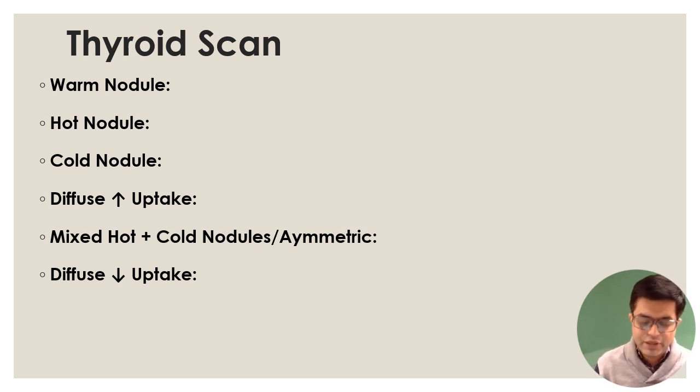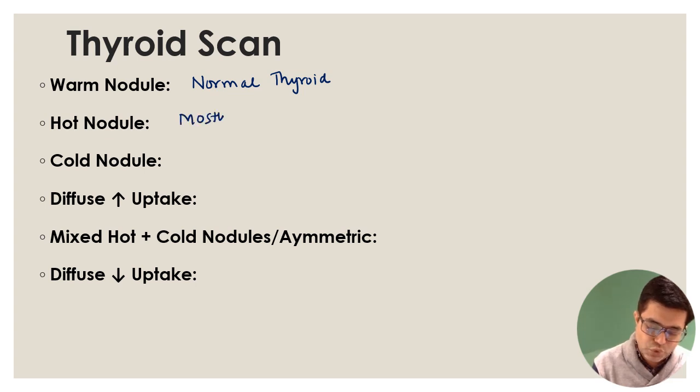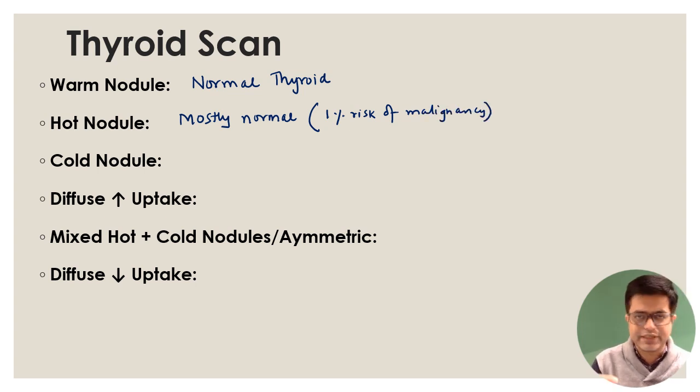So a warm nodule is seen in a normal thyroid. So that is a normal thyroid. If the examiner says a hot nodule is present, again a hot nodule is found to be mostly normal. In brackets you can write they have a 1% risk of malignancy. So generally again it is found to be normal. They have only a 1% risk of malignancy. Virtually always they are normal.